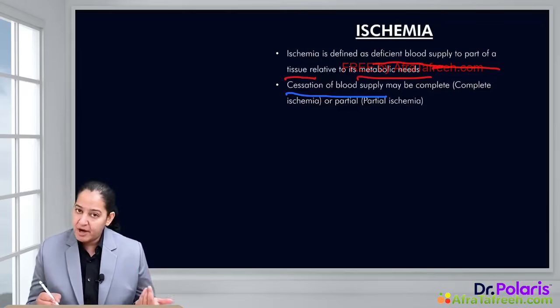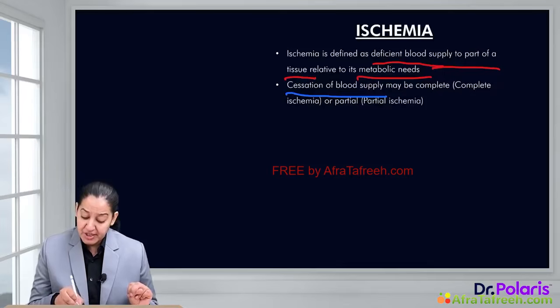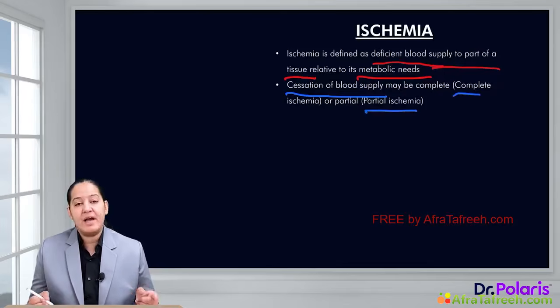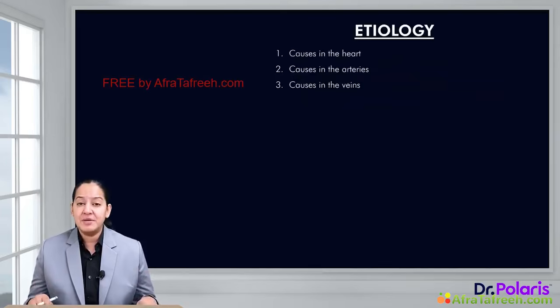Now it can be partial, it can be complete. So we can say ischemia is of two types. The partial ischemia, in which there is partial obstruction of the artery, and complete ischemia, in which there is sudden complete obstruction of the artery. So that is the definition of ischemia. Ischemia is basically deficient blood supply to any organ or part of organ or a tissue.